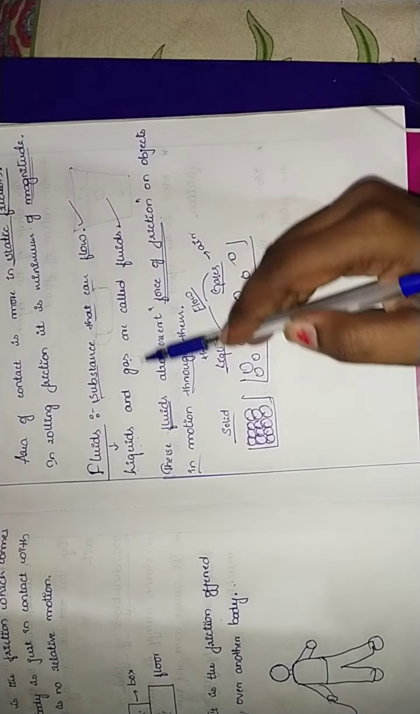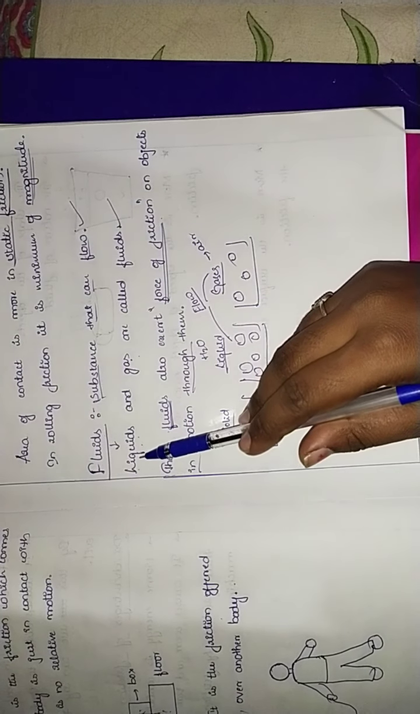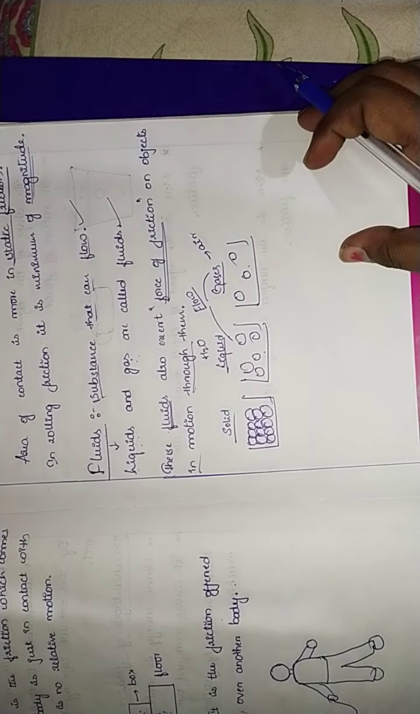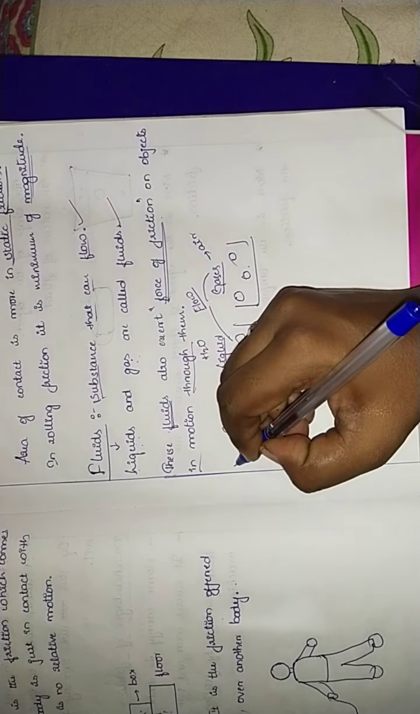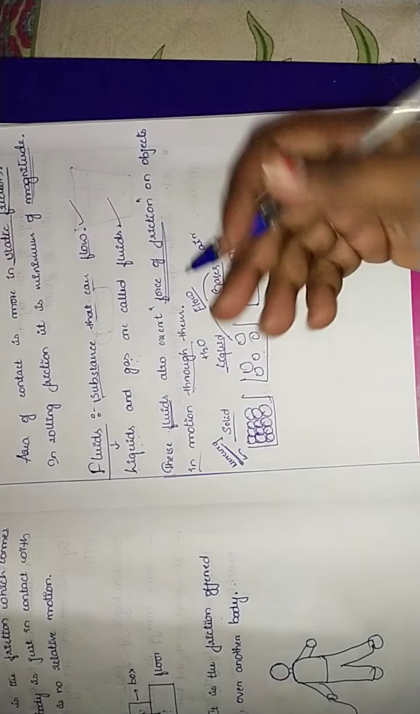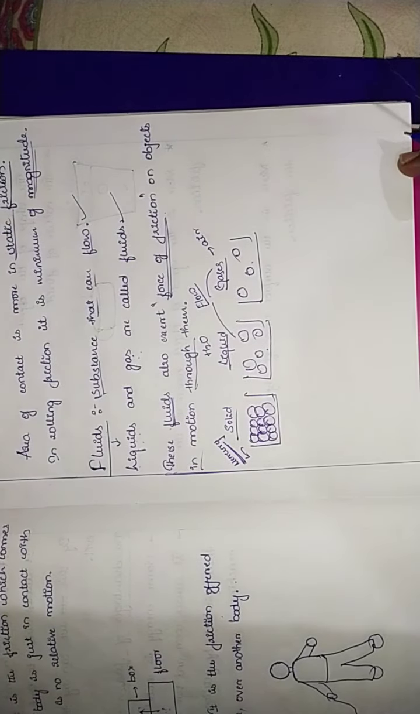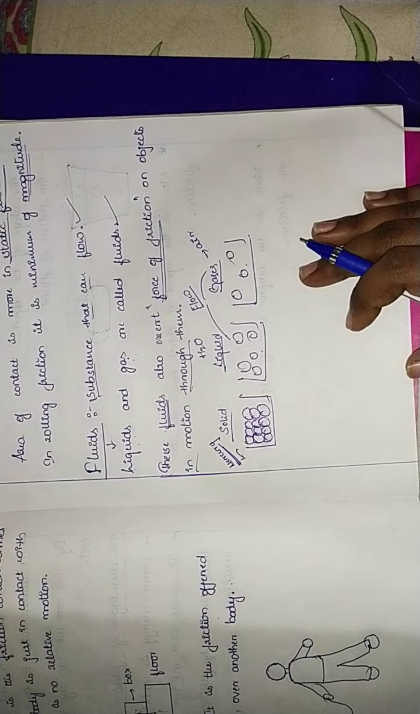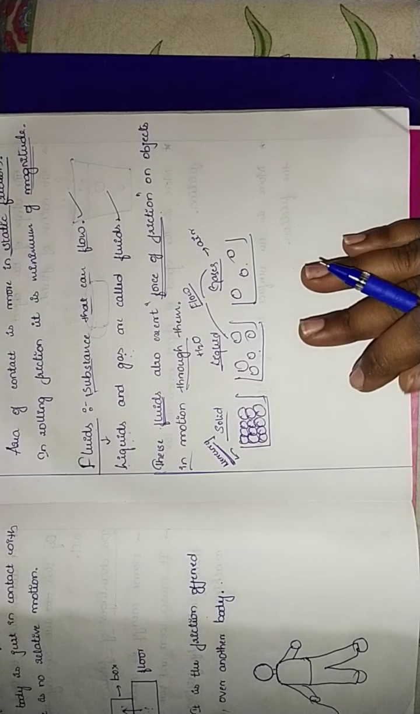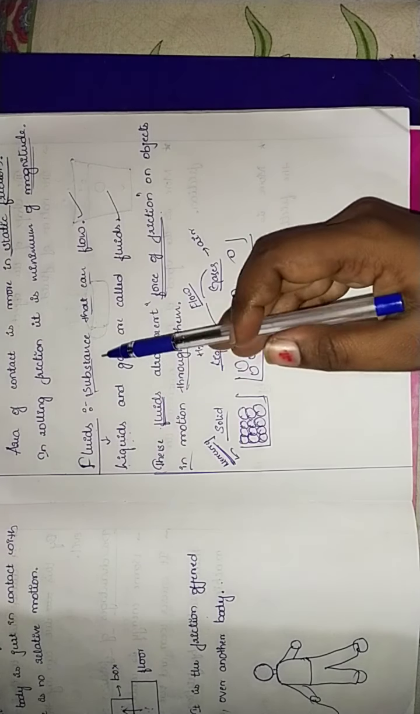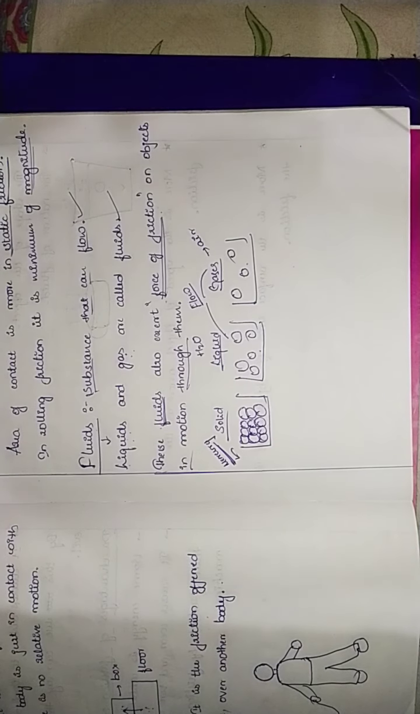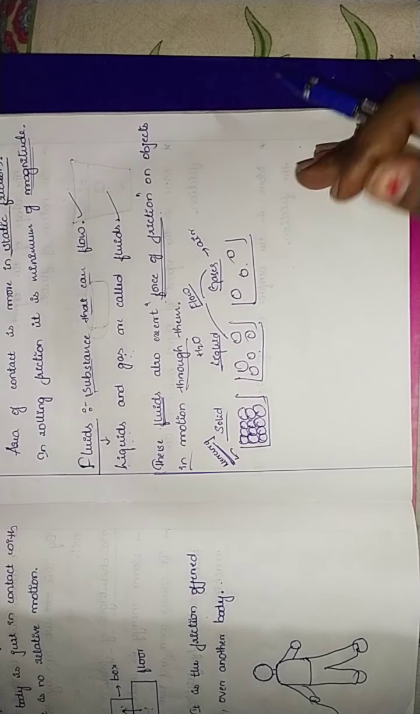Substances that can flow are called fluids. It may be in the form of either liquid or gases. This is liquid and this is gases. In exceptional cases we have mercury, which is an exceptional case of a substance that can flow. So by this we have understood that these fluids also exert force of friction. How do they exert force of friction? Let's see that now.